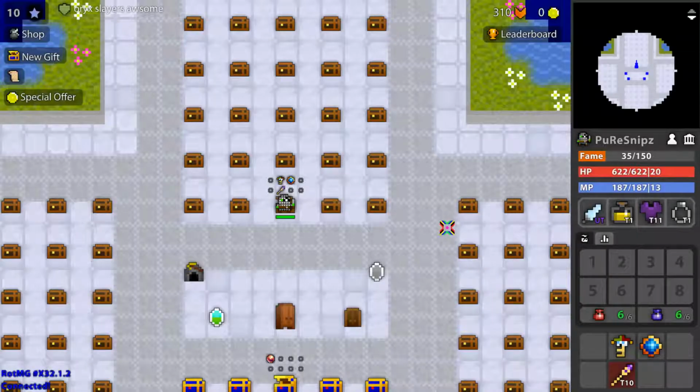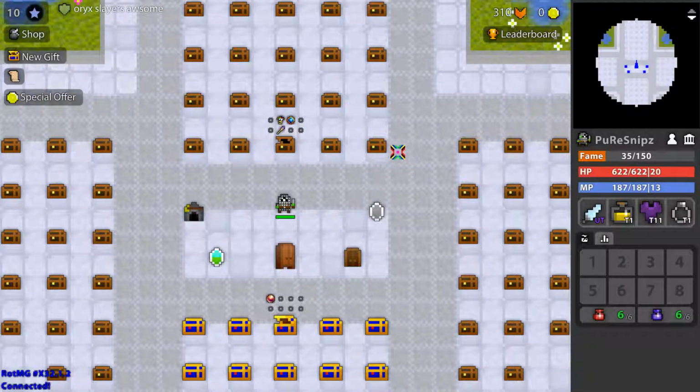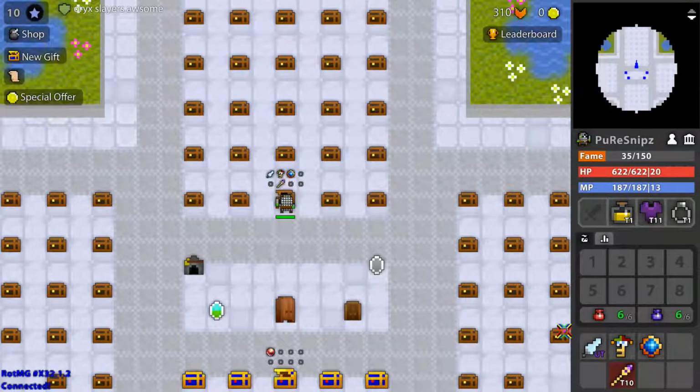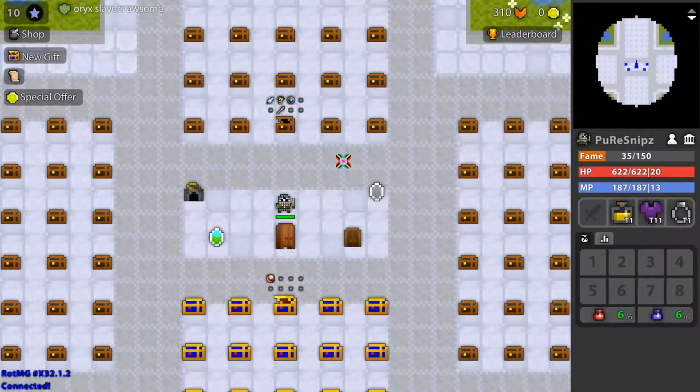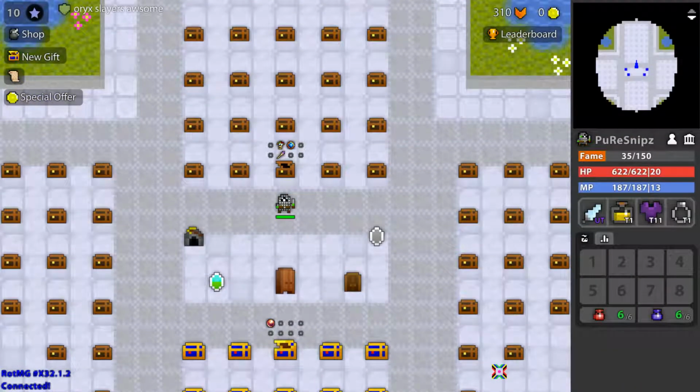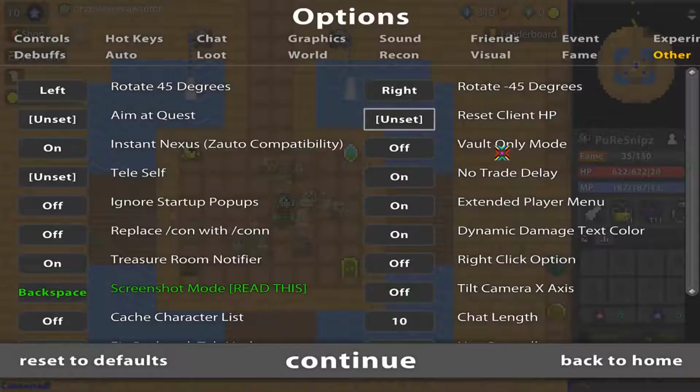Now, earlier I talked about the loot reviewer. It's really useful because look at this. You can literally see what's in your chest. You see that? You can literally see what's in the chest. I put this in, you can literally see it. It's really useful for your management of the chest. Alright, don't even know why I have that. What else did I miss?